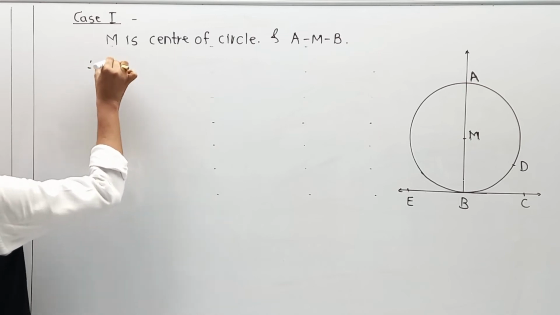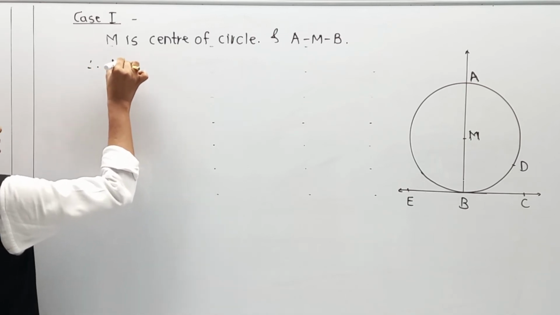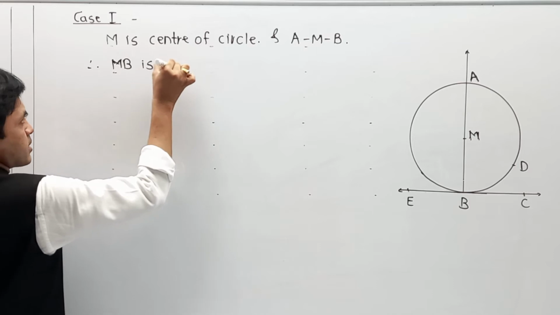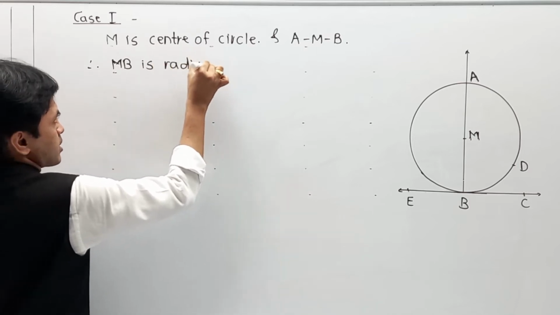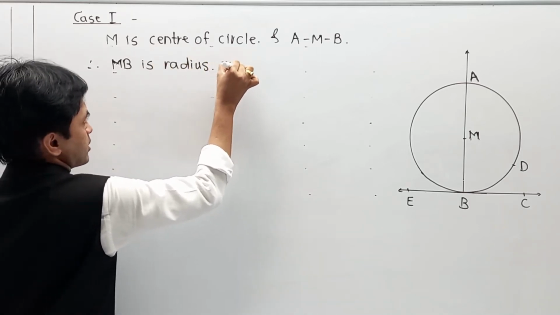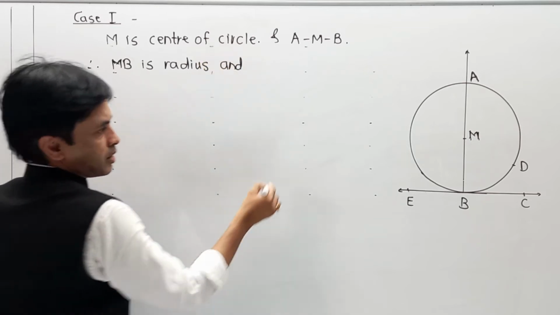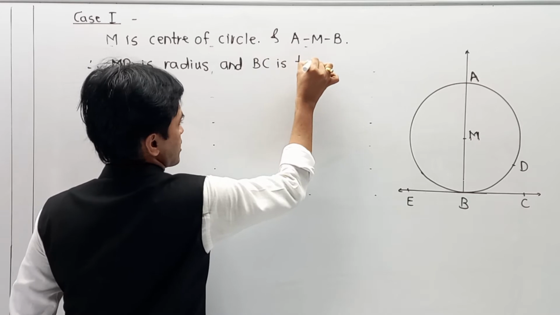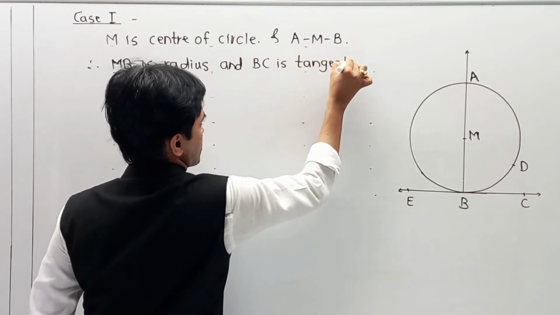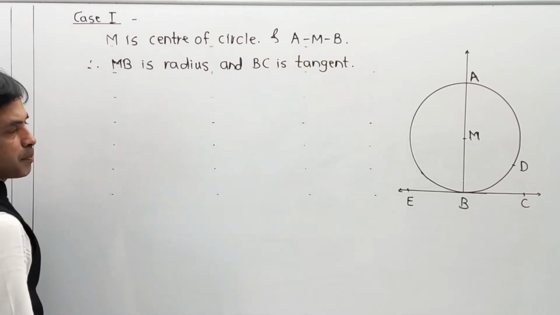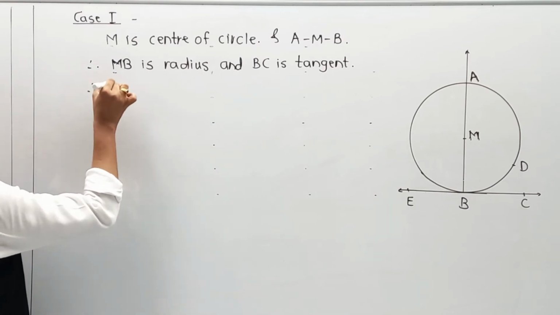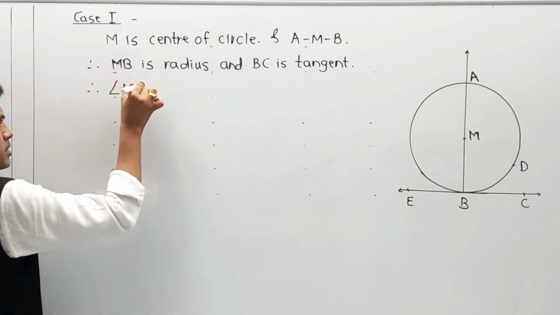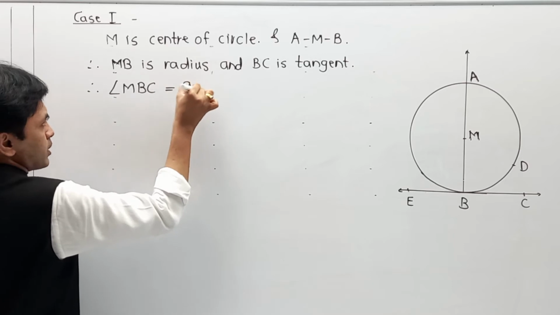Here, MB is a radius and BC is a tangent. Therefore, angle MBC is equal to 90 degrees.